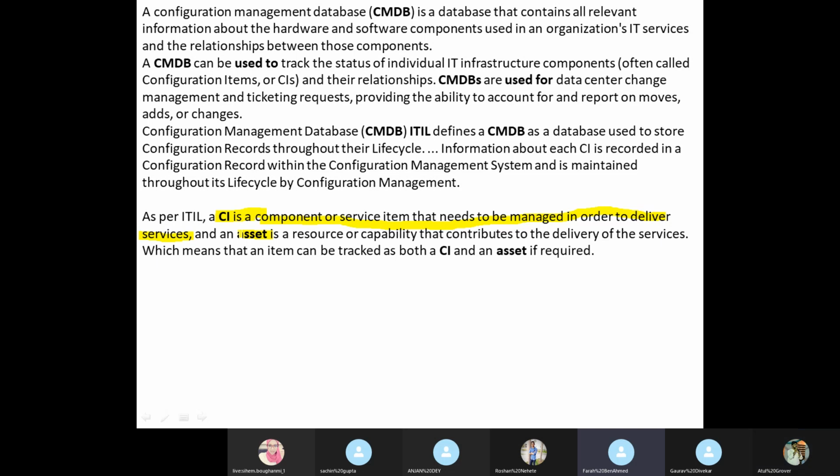Hardware and software are CIs. Then what is an asset? Both hardware and software come as assets, like software assets and hardware assets. Okay. So just wait for a minute, Farah. Sachin is saying hardware asset, software asset. Sachin, what is an example of a software asset?